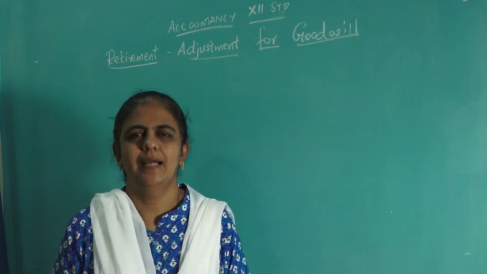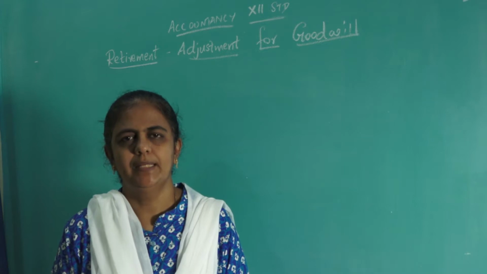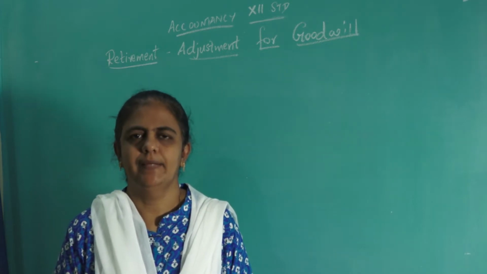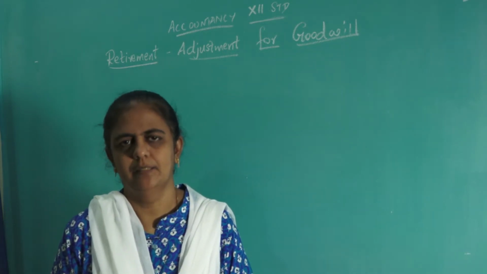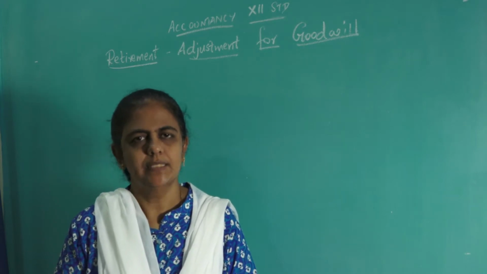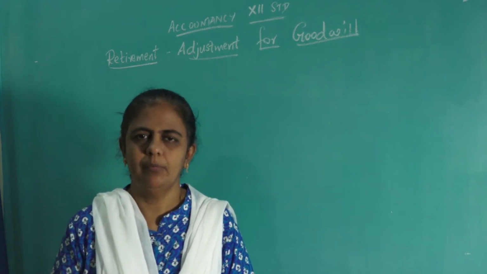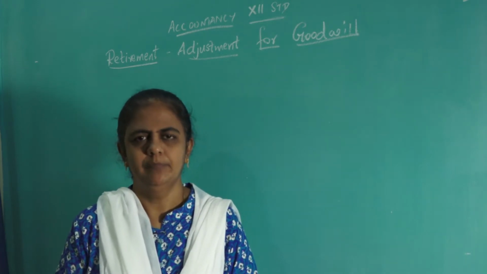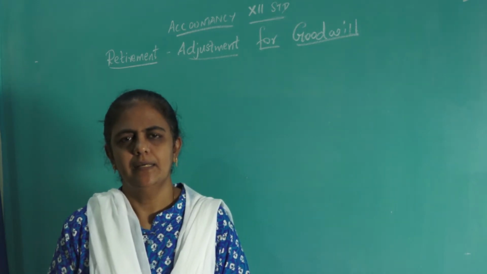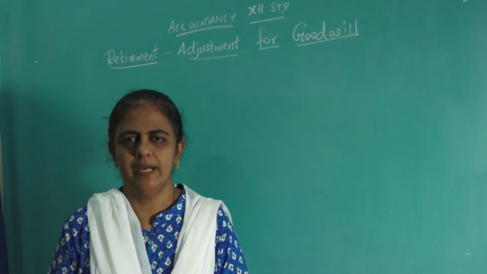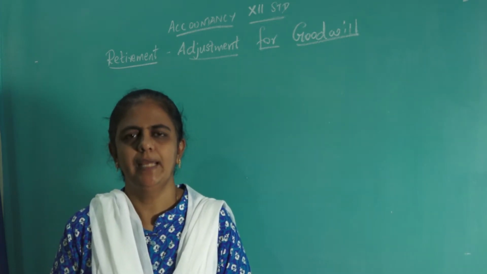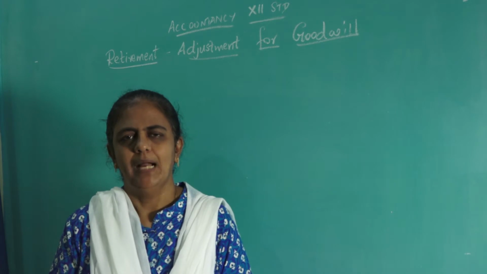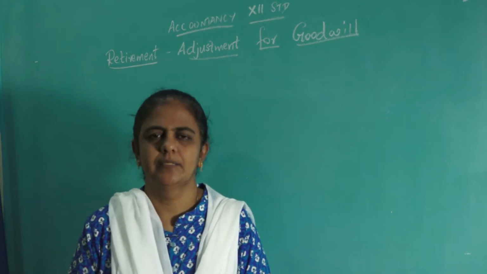In today's class, I will be teaching you how to make the adjustment for goodwill at the time of retirement of a partner. What is goodwill? Goodwill is the reputation or the good name of the firm. When a partner retires from the firm, what happens? That retiring partner's share of profit will be gained by the other continuing partners.